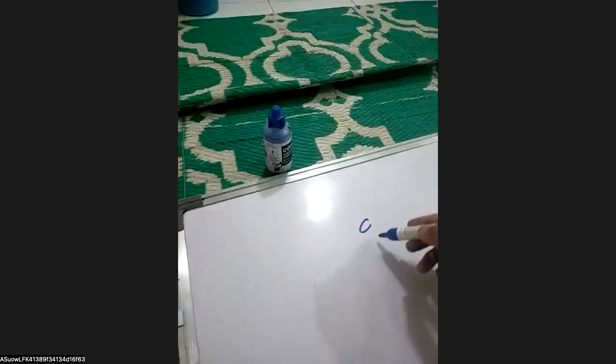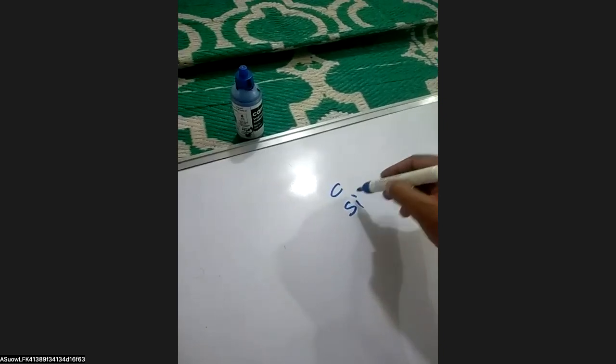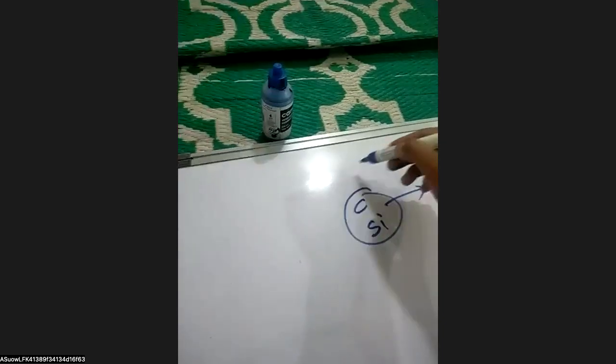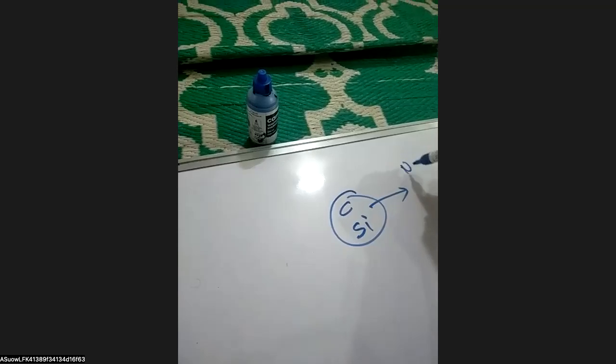Here the doping is seen in the case of group 14 elements, for example carbon and silicon. They are doped with either group 15 elements, that is nitrogen, phosphorus, arsenic, or with boron, aluminium, or gallium. When they are doped with group 15 elements, we call it an N type semiconductor. And when they are doped with boron or aluminium, we call it a P type semiconductor.